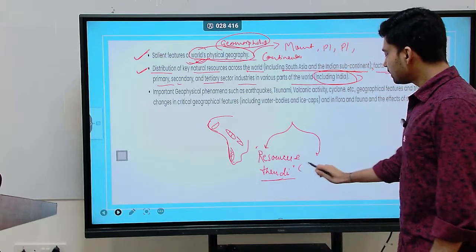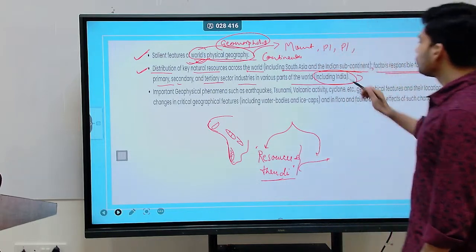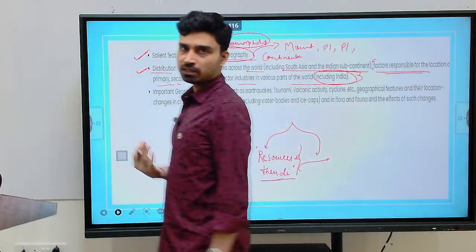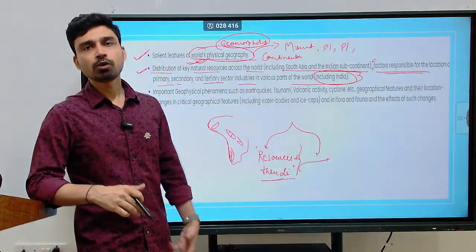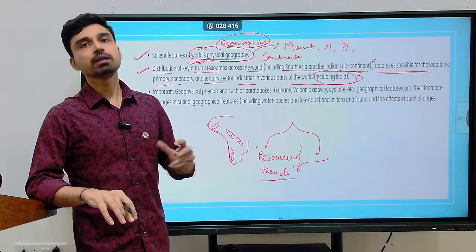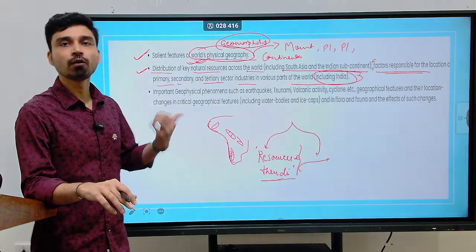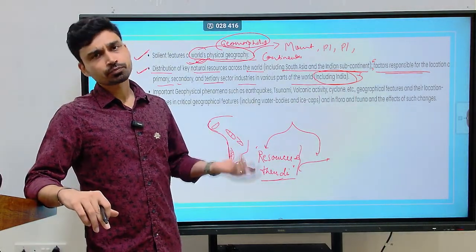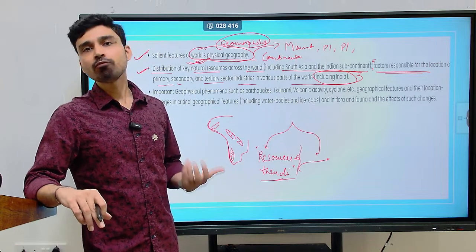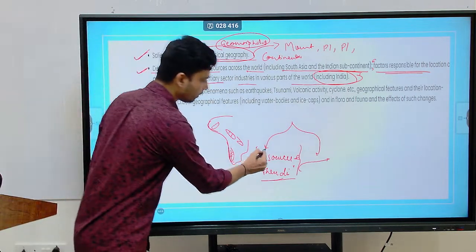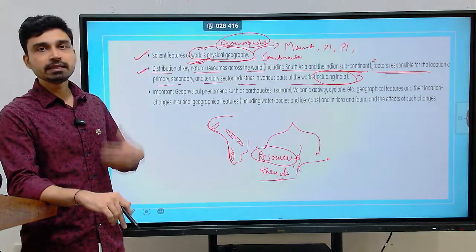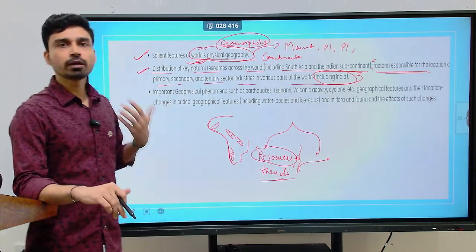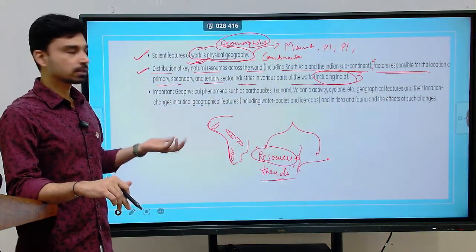And this is something I will suggest you do not have to study specifically first, because related to that same topic we have the location factor for industries. Location factor for industries means what are the factors that are responsible for the location of any particular industry in any particular part or region of the world. As you know, the main purpose of industries is to process raw materials, and most of the time these raw materials are nothing but your resources themselves. So basically industries are converting these resources, raw material, into some meaningful product which can be used by the consumers for some sort of end purposes.